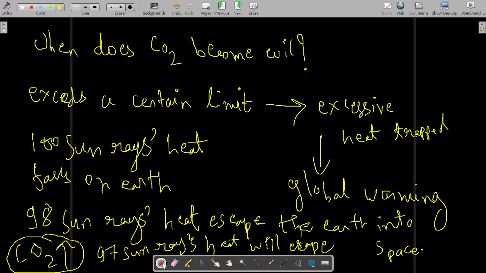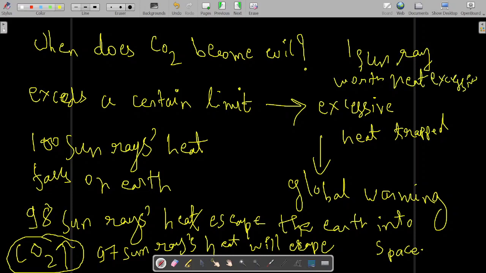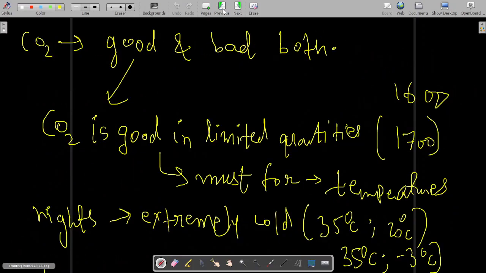Now one sun ray worth of heat is excessively trapped. So these things happen when CO2 increases.